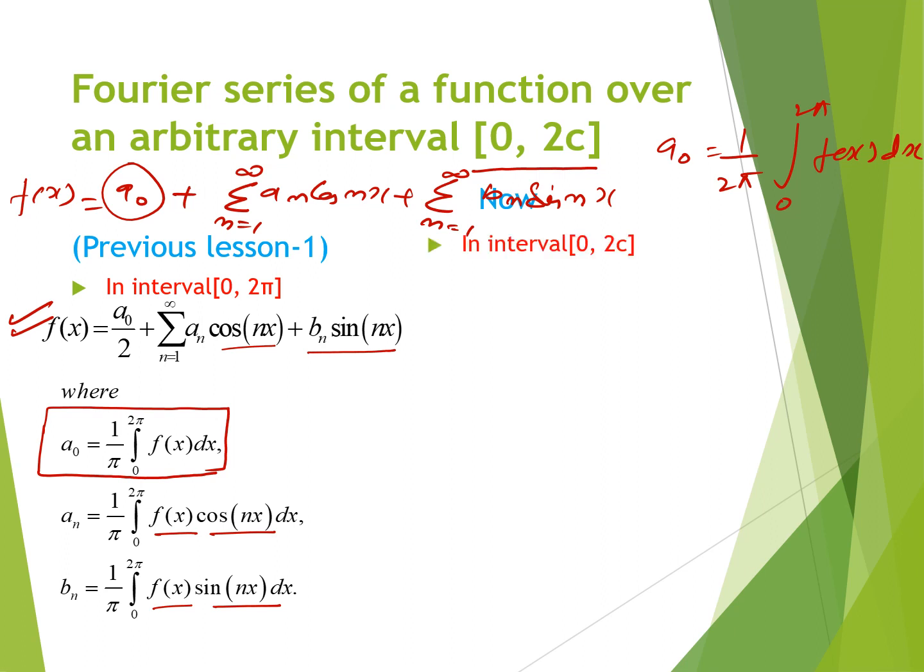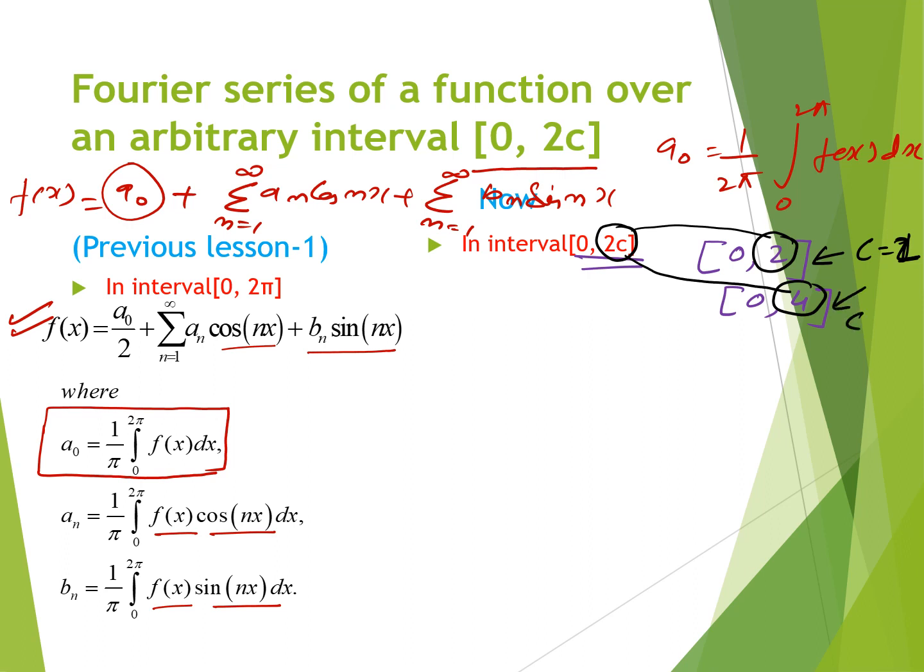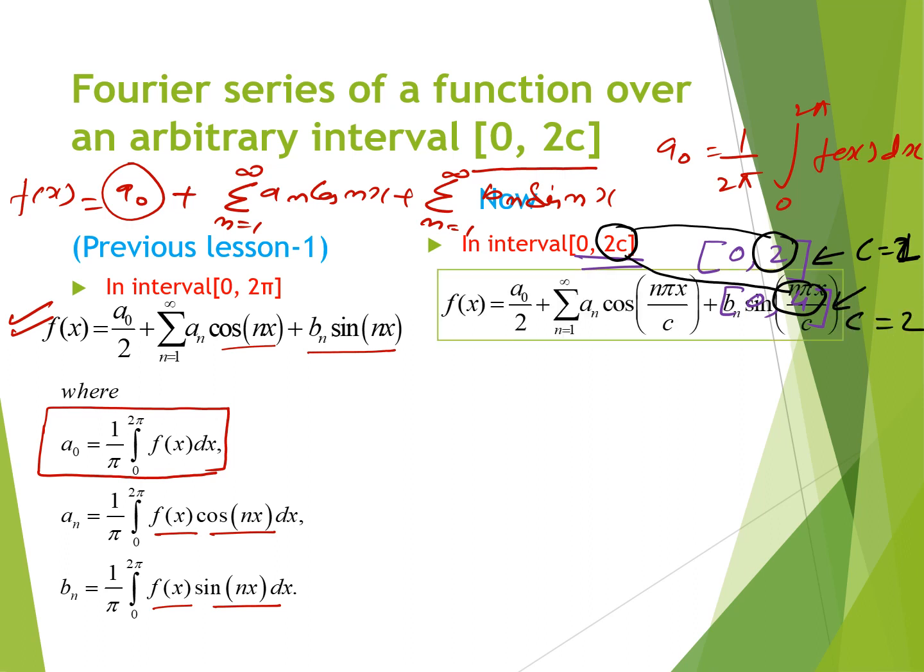Now we are going to study the concept for the interval 0 to 2c. That means if the problem is given for 0 to 2 or 0 to 4. If the problem is given for 0 to 2, in this case c is equal to 2. Sorry, c is equal to 1, because we compare this 2 with 2c, then we find that c is equal to 1. Now again, if we compare this 2c with 4, we find that the value of c is 2 over here.